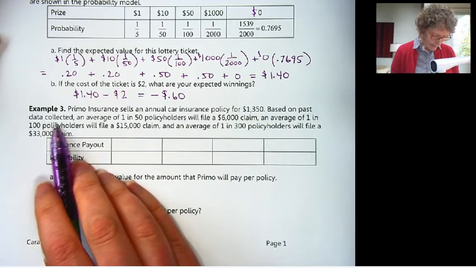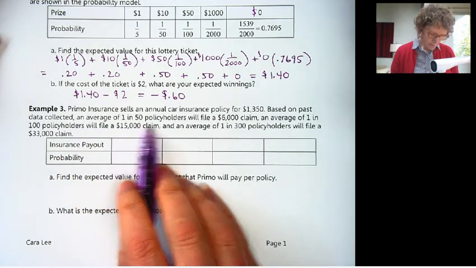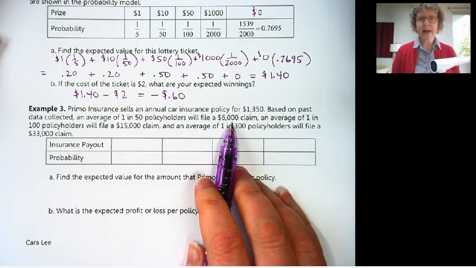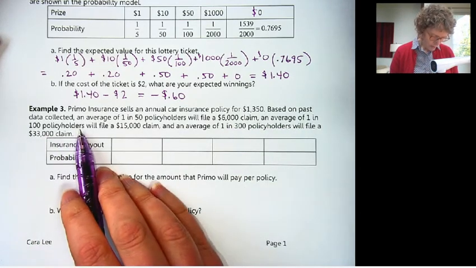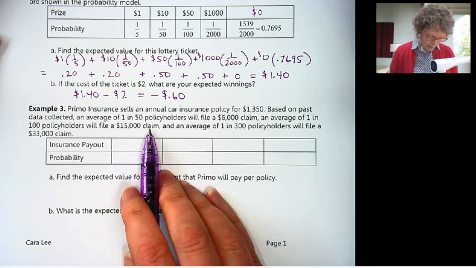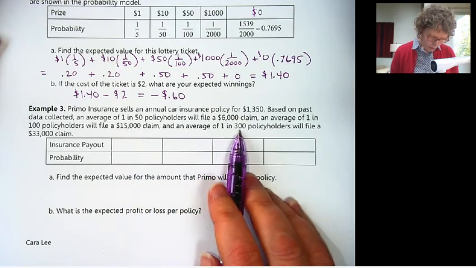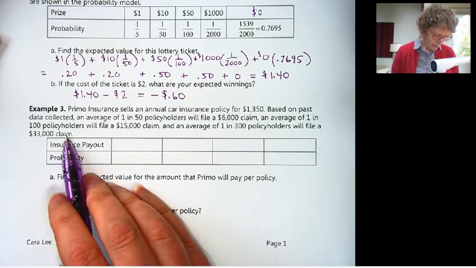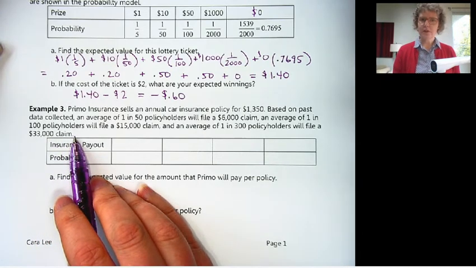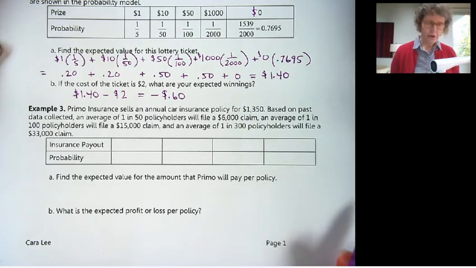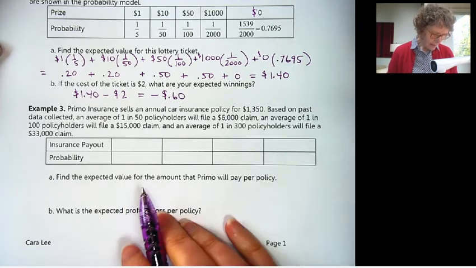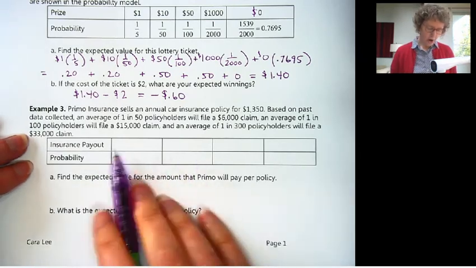Based on past data collected, an average of 1 in 50 policyholders will file a $6,000 claim. An average of 1 in 100 policyholders will file a $15,000 claim. And an average of 1 in 30 policyholders will file a $33,000 claim. So this is good. They need to base their prices on past data, what they have experienced, even though that doesn't indicate what's going to happen in the future. Okay, so this time we need to make our probability model.